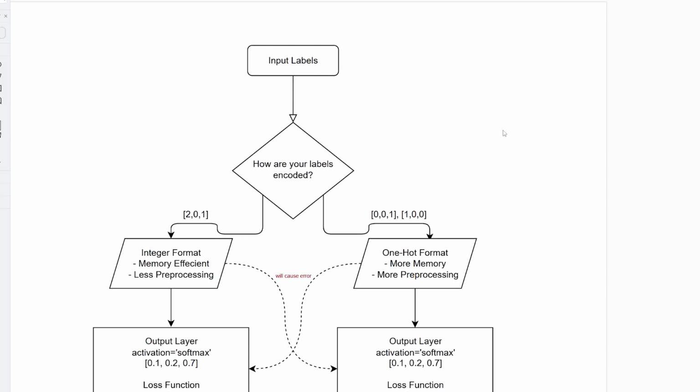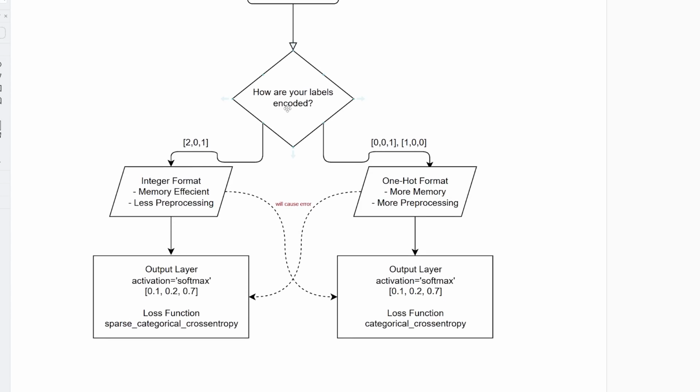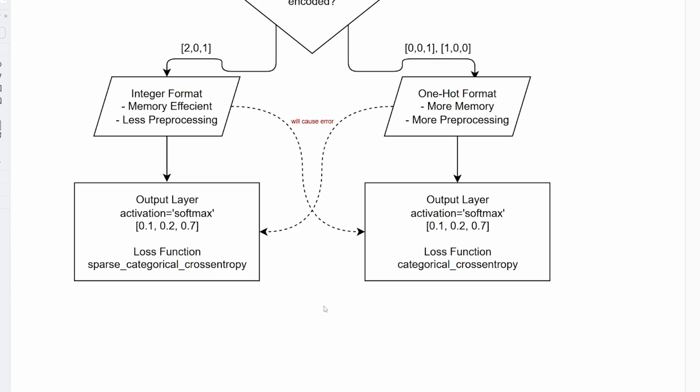So we have our input labels, and for those labels, you can choose how they're going to be encoded. With both of these particular options for how you encode your class labels, you're going to have an output layer on your neural network that has an activation of softmax. That's just the activation that is used with this particular type of problem. Last time we used sigmoid, which just outputs a single probability number that represents the probability of it being the positive case of 1. But in this particular problem, we're predicting the chances that the sample could be part of different classes. We only want to choose one class though, right?